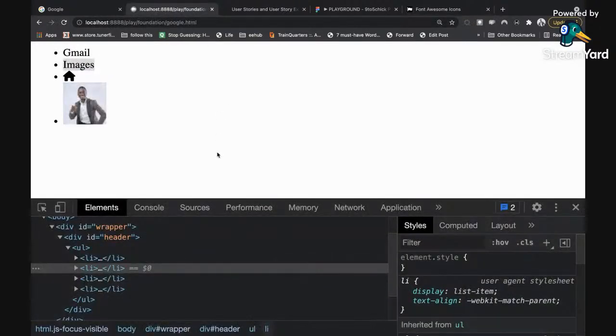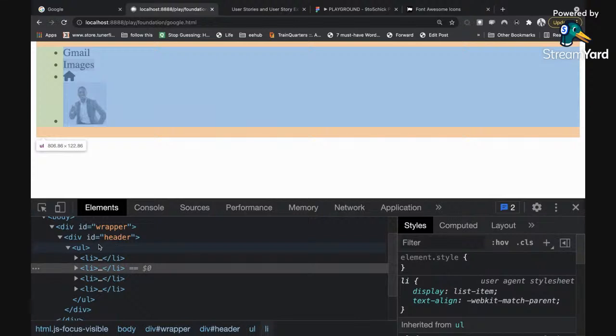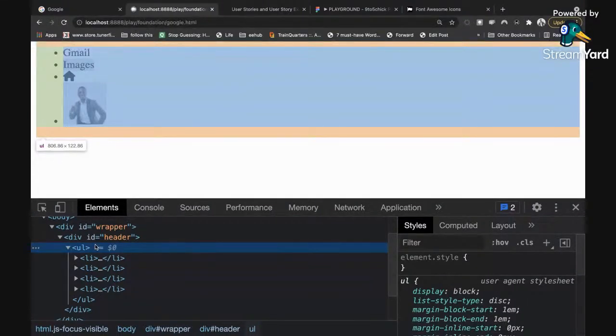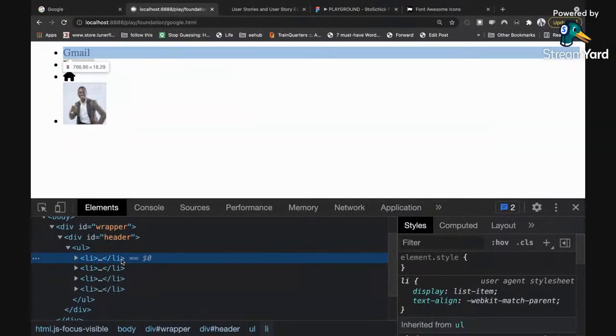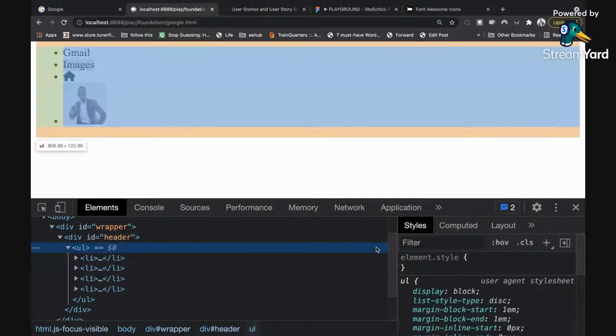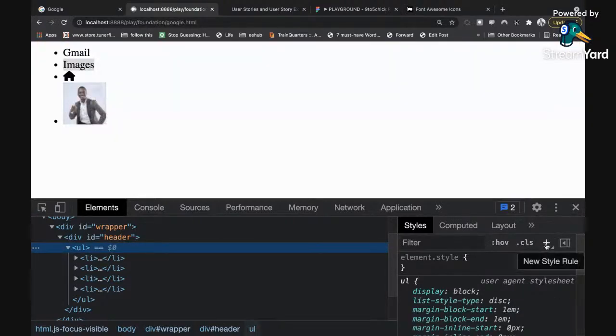So going back to what I was saying earlier, if you come here, all I need to do to make this appear horizontal is to change the list style type. So I'm going to select my UL, and I'm going to click on this plus sign here. Look at this plus sign. This is very important, I want you to pay attention to this.